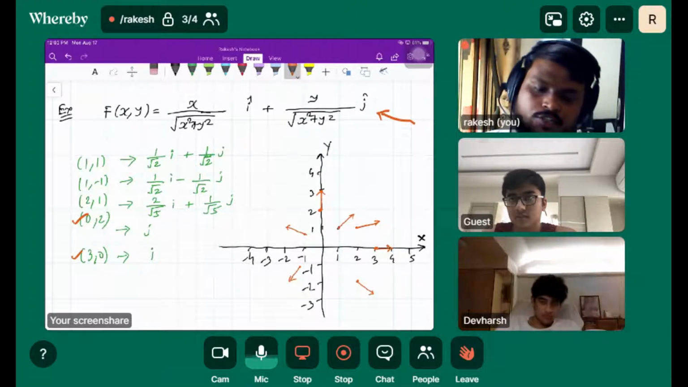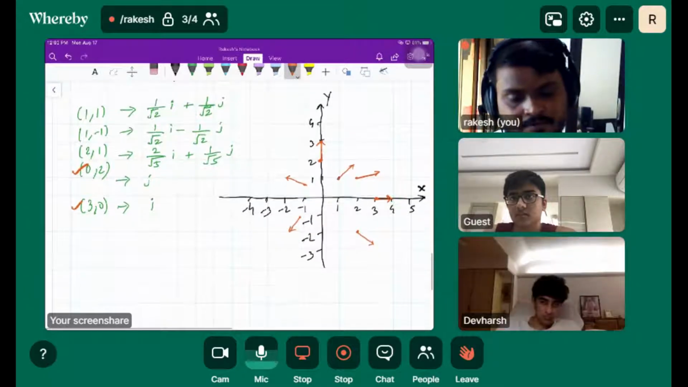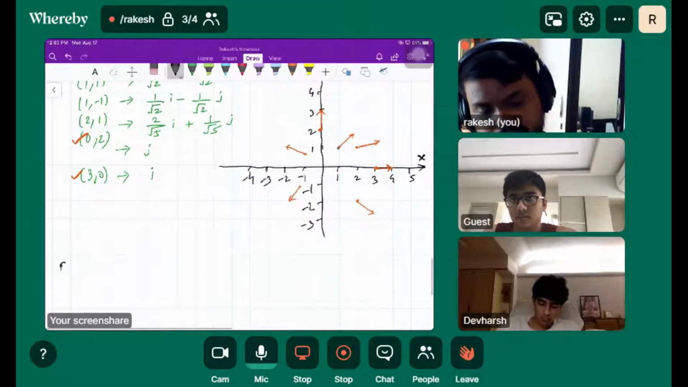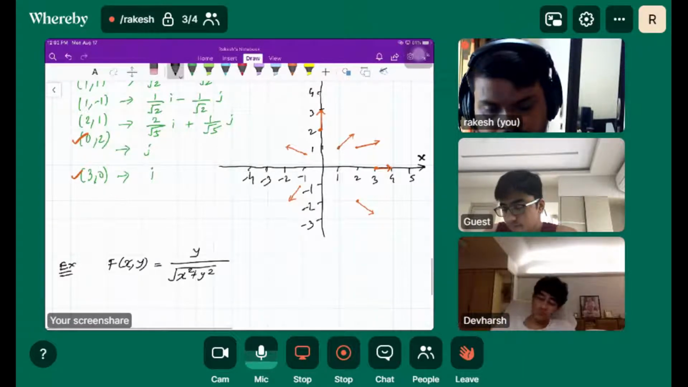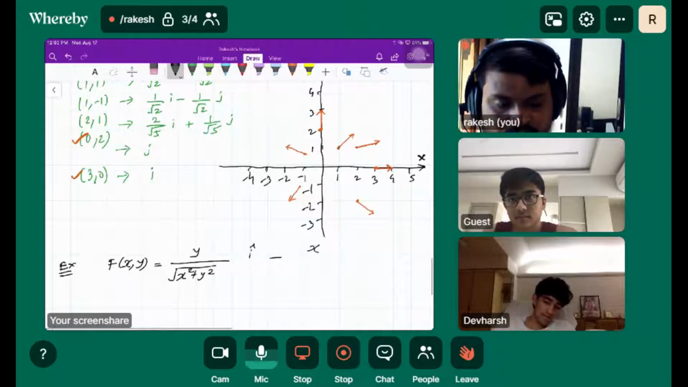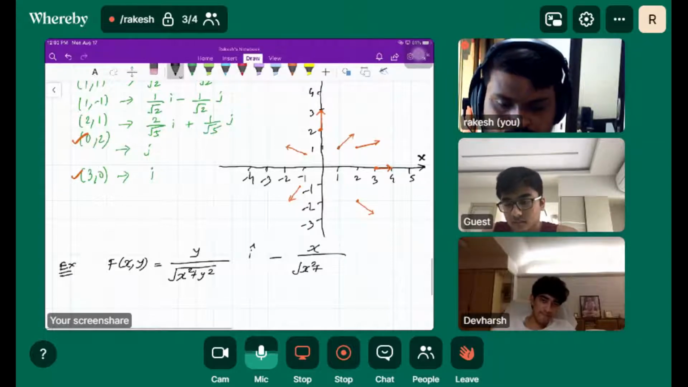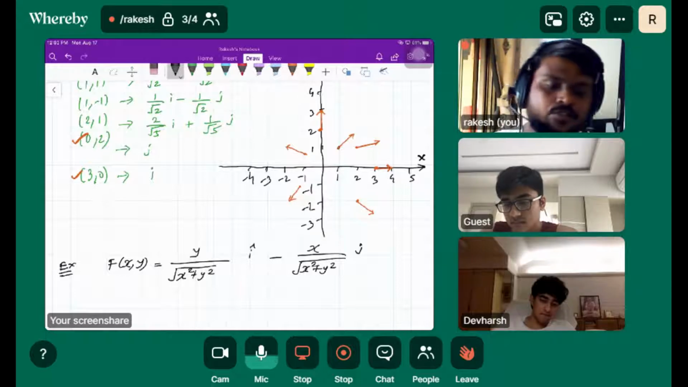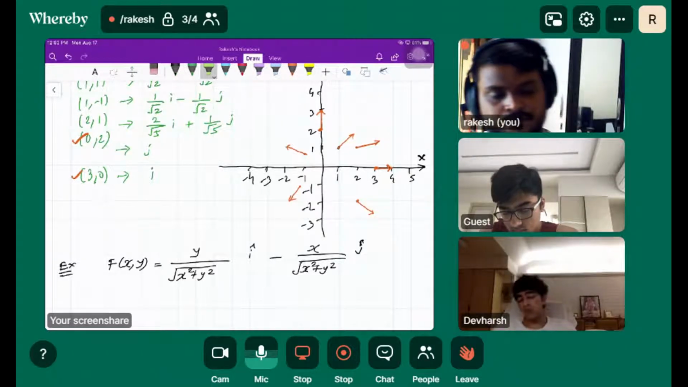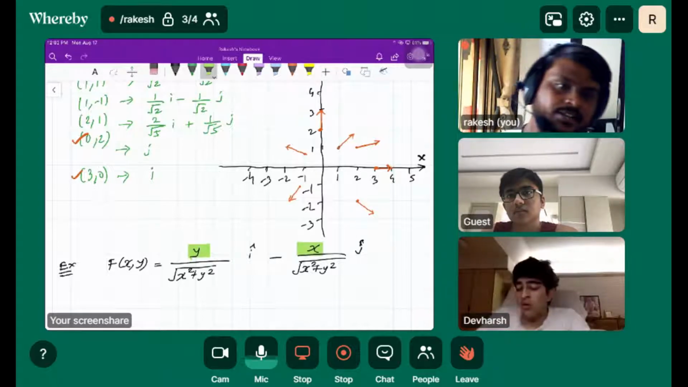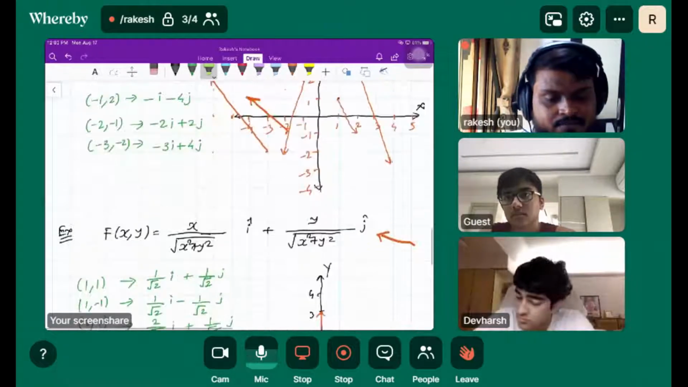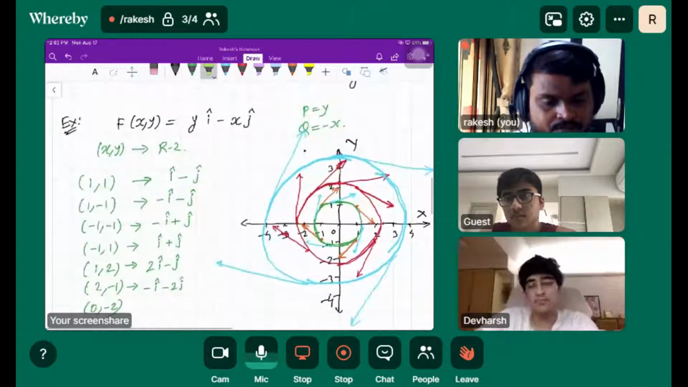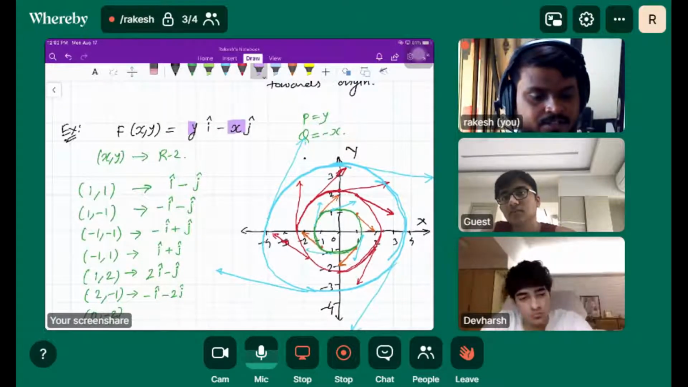Okay. Now let's take another example after this. We have f of x comma y is equal to y over root x square plus y square i cap minus x over root x square plus y square j cap. Did you notice that we got y here and minus x, and the denominators are the same? We already solved one example based on this where we had y and minus x, isn't it?